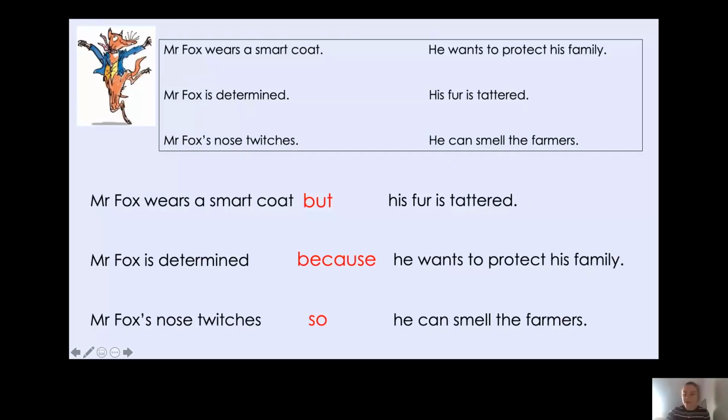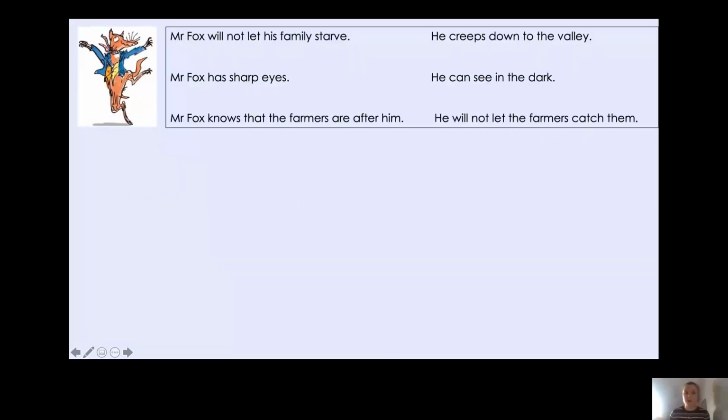Okay, so now it is your turn. Here are some other sentences. So Mr. Fox will not let his family starve. Mr. Fox has sharp eyes. Mr. Fox knows that the farmers are after him. He creeps down to the valley. He can see in the dark, and he will not let the farmers catch them. So what you need to do now is match these sentences up, and then can you join them using a conjunction? So pause the video now and have a go.